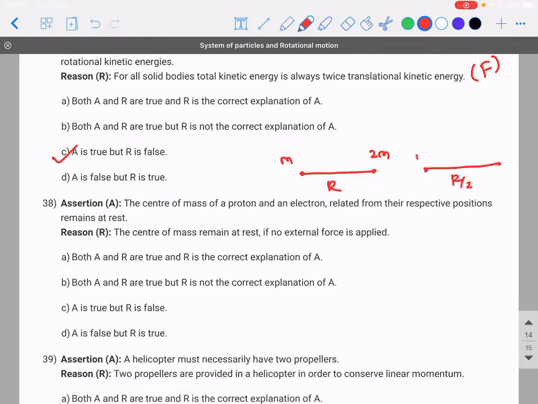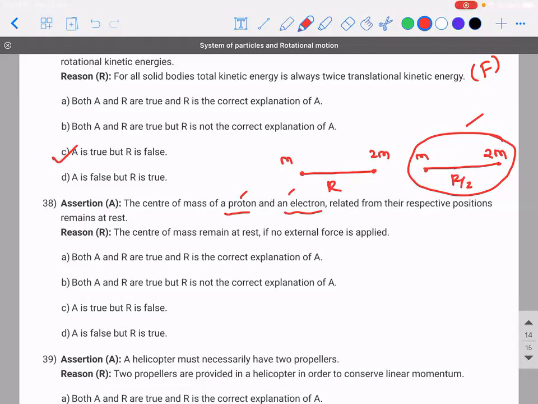When they came to a distance of separation of r by 2, what did we say about the center of mass? The position was unchanged, right? Because these two particles started moving due to the internal forces. In a similar way, a proton and electron will have an internal attractive force because of the positive and the negative charge. So the center of mass of this kind of system is similar to this. Now you think and tell me what is the answer.